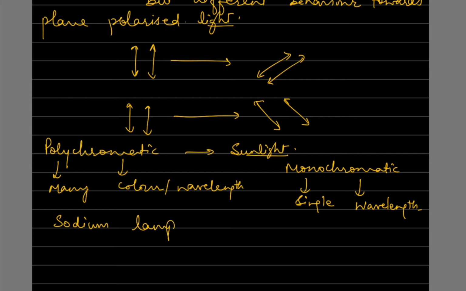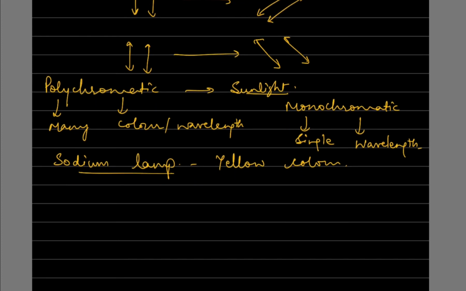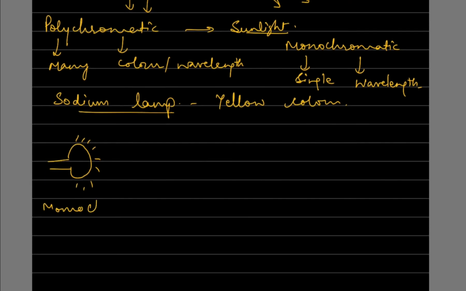A sodium lamp has its wavelength in a single range, according to the yellow color. So this sodium lamp acts as the monochromatic source of light. This is the monochromatic light coming from here.